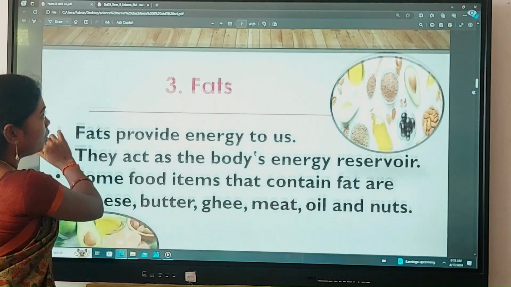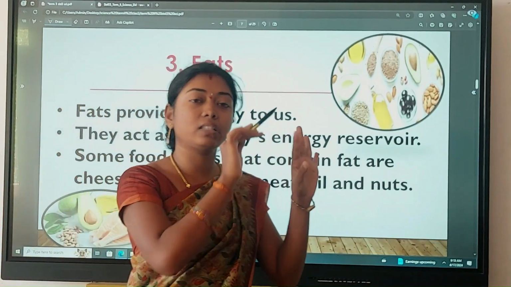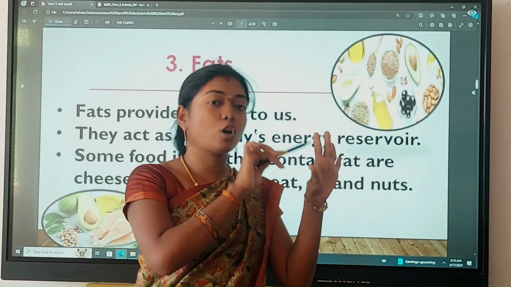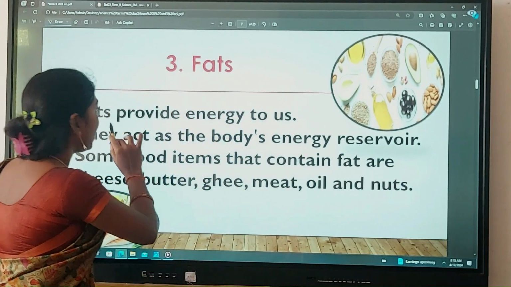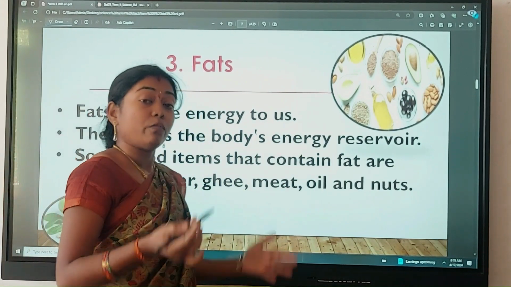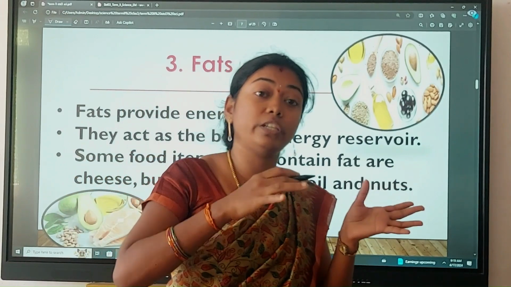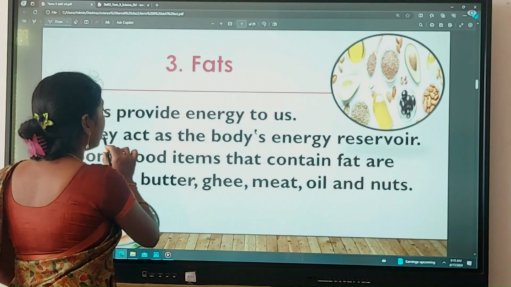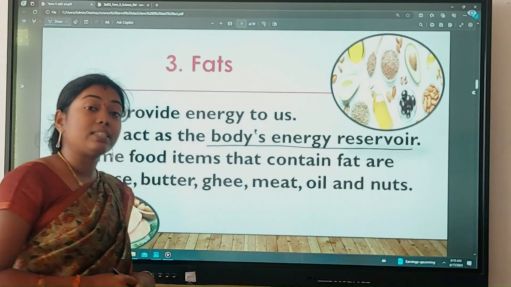And the next one, what are the 5 different food nutrients? Carbohydrates, proteins, fats, vitamins and minerals. We saw carbohydrates and proteins, and the third one is fat. Fat provides energy to us. Whenever we are feeling tired, whenever we need energy, the fat stored in our body gives us energy. Because of that reason, fat foods are called the body's energy reservoirs.